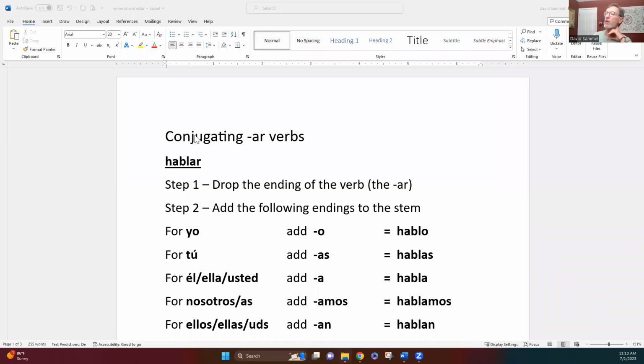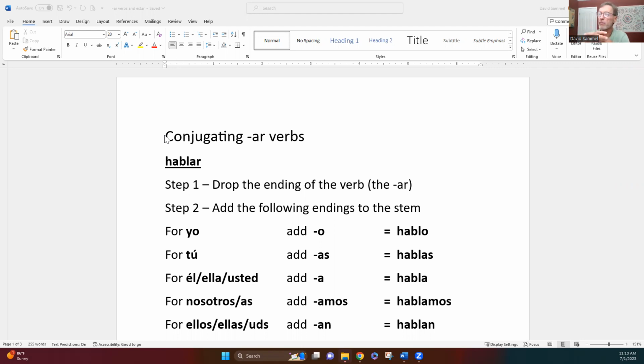And let's talk about how we conjugate an AR verb. Now, we as English speakers don't have to spend a lot of time thinking about conjugating verbs in English, but it's kind of a big deal when you learn a different language, because let's take the verb ser, which we studied in lesson 1. It means to be. Well, just like in English, we don't go around saying I to be a teacher, you to be a teacher, or a student, something like that. It just doesn't work. We have to conjugate that verb. So we have the conjugations I am, you are, he is, she is, we are, they are. And we're very used to doing that.